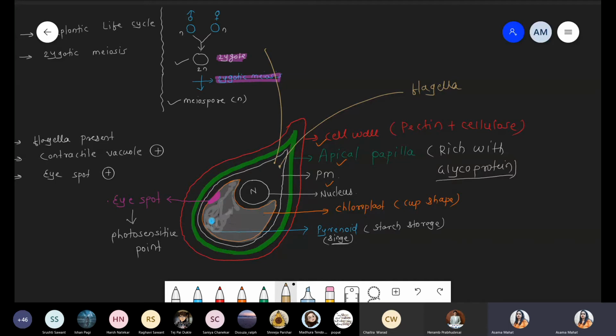Inside the chloroplast there is a starch storage body, a single pyrenoid. Now another condition: there is the plasma membrane, and the apical papilla is also present, which is rich in glycoprotein. Glyco means sugar, plus protein. It also has a cell wall, a normal cell wall, which is made up of pectin as well as cellulose. Got it? Is this point clear, everyone? Is there any doubt with respect to Chlamydomonas?